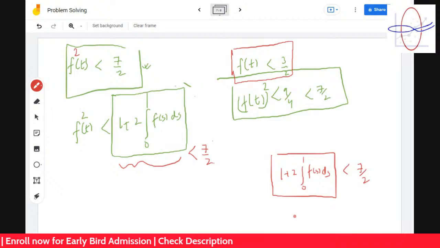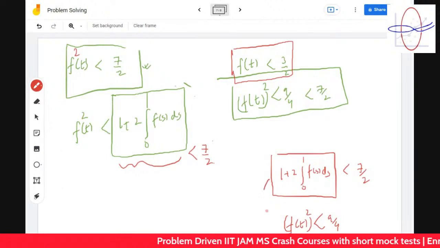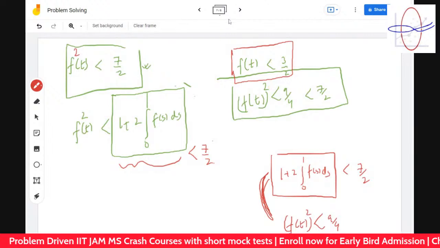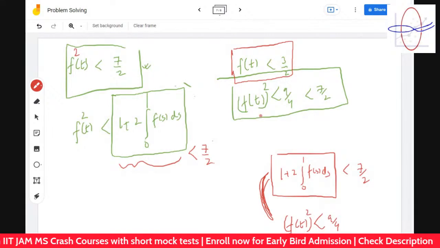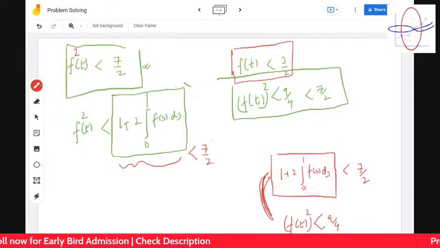Okay. And we know ft square is less than 9 by 4. But we do not know the relationship between these two as of now. So this is not actually done. Okay. So we have to find the minimum of this, not the maximum of this. We have to find the minimum of this, as I think Tishika or someone was telling.